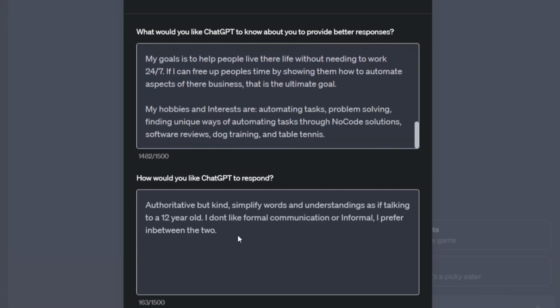And the second should be the format of how you'd like your answers back. For me, I like an authoritative but kind and very simple wording to be used. In fact, I want it to be as if I'm talking to a child. I'm not a massive fan of formal communication, but I also don't like the idea of being a professional and talking informally either. So I prefer a fine balance in between. And all I've done is told ChatGPT that's what I like.